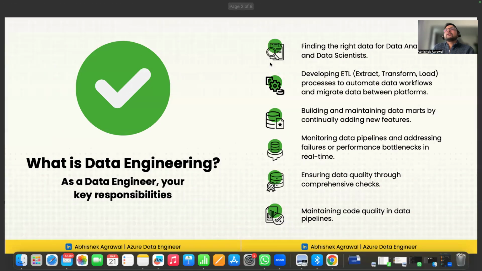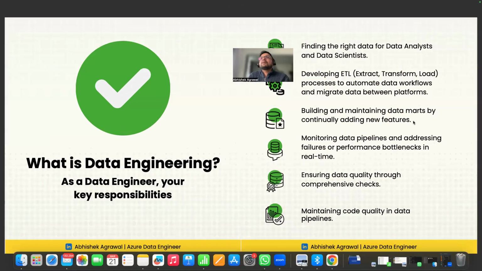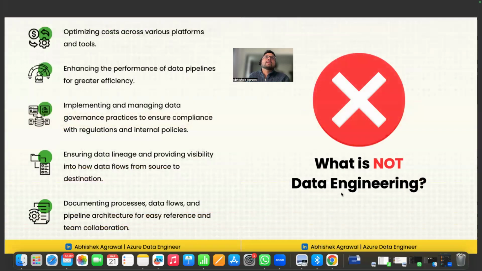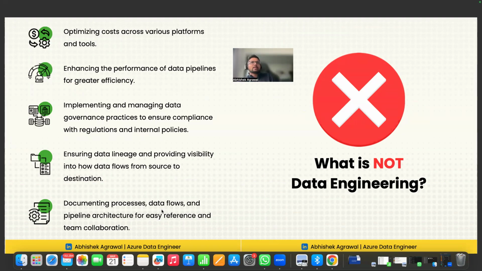First we will learn about ETL pipeline, data marts, how to monitor the pipeline, and how to do data quality checks. We will also learn about cost optimization technique, performance enhancement, data governance, and data lineage. We will also learn documenting flows, which is more about documentation of whatever you have done.